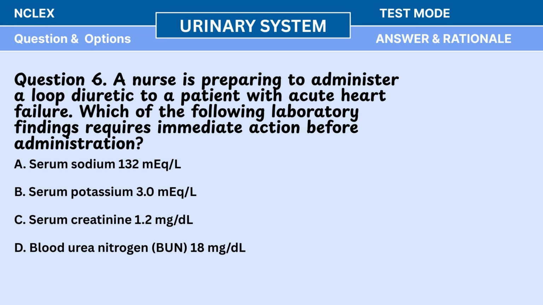Question 6. A nurse is preparing to administer a loop diuretic to a patient with acute heart failure. Which of the following laboratory findings requires immediate action before administration? A. Serum sodium 132 milliequivalent per liter. B. Serum potassium 3.0 milliequivalent per liter. C. Serum creatinine 1.2 milligrams per deciliter. D. Blood urea nitrogen, BUN, 18 milligrams per deciliter.